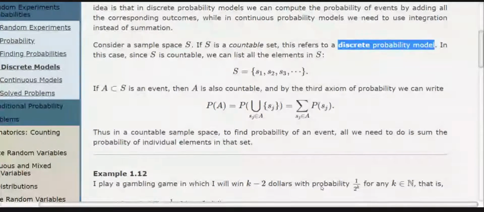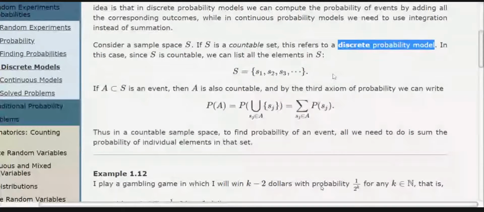So we have two types of cases. One is the continuous kind of model, in which events are subsets, an event is an interval. Like when we're talking about the life of a bulb, it starts from 0 to infinity, and it may fuse at 0 to 1 hour also. So this interval is required, and that one is known as the continuous probability model.